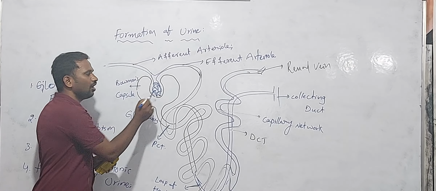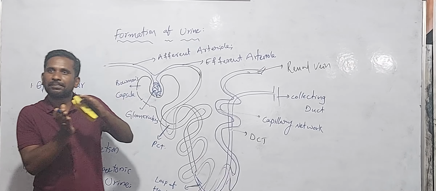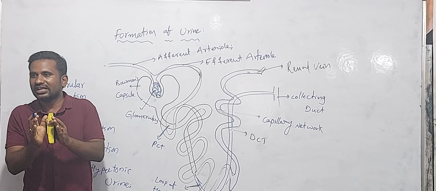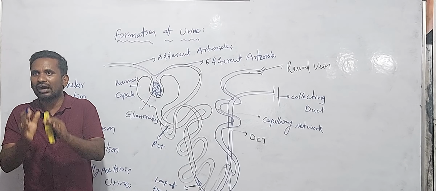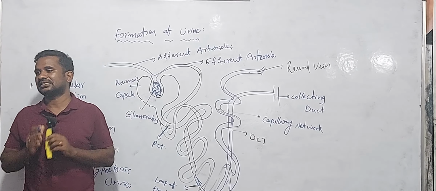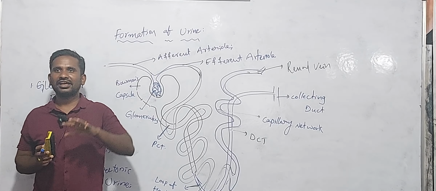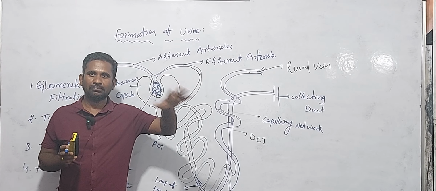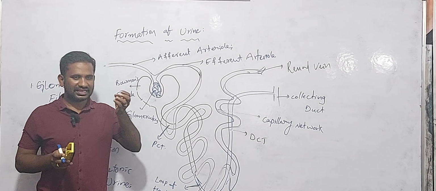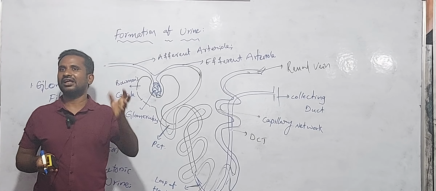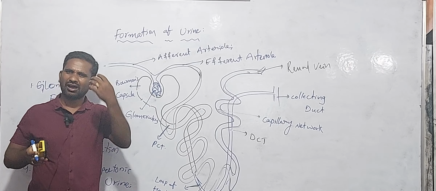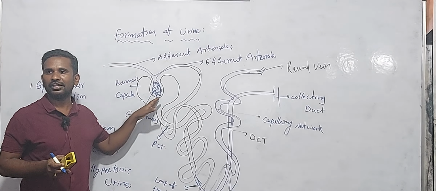Primary urine. What is the difference between the primary urine and the blood? The primary urine has all the components present in the blood except blood cells. Both are equal, but blood cells are not in the primary urine. The remaining essential and unessential minerals, nitrogenous wastes, amino acids and sugars are all present in the primary urine.